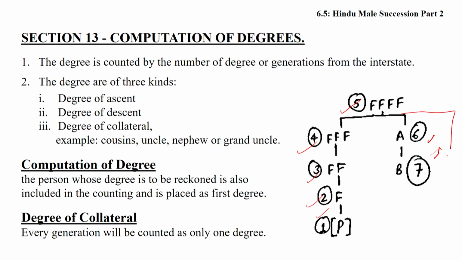Suppose this is a case of collateral: Z, Z1, Z2, again 6, 7 and 8. The Z2 is remoter than B. Degree must be counted inclusively. The person whose degree is to be reckoned is also included in the counting and takes its place as the first degree. Friends, degree of descent, degree of ascent and degree of collateral must be counted in an inclusive manner.